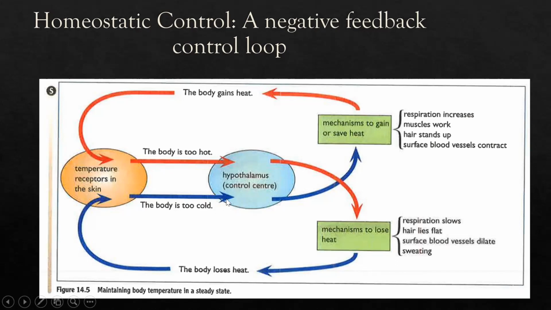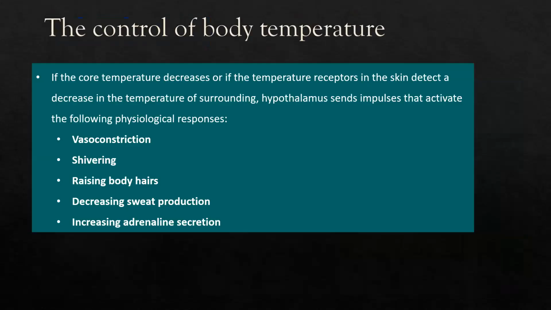The blood can also be sensed by the hypothalamus, which receives the signal and gives the instruction to the related organs to gain heat again, so the body can go back to the set point temperature. That's why this is what we call negative feedback. Now we come back to the mechanisms to increase our body temperature if our core temperature decreases.